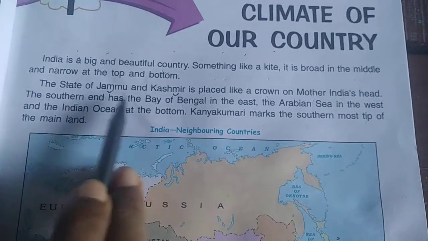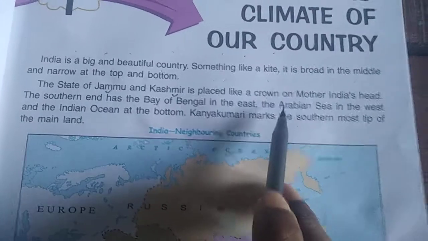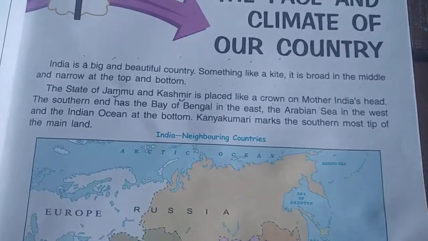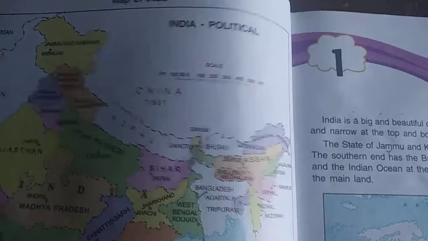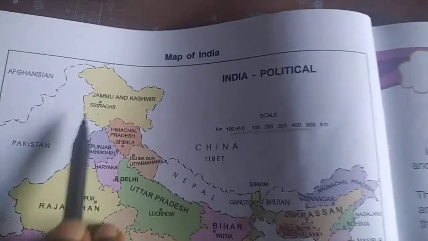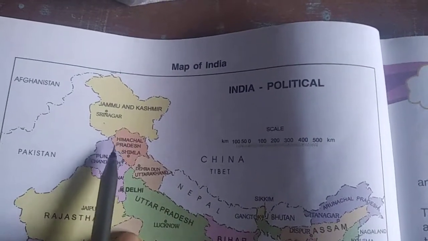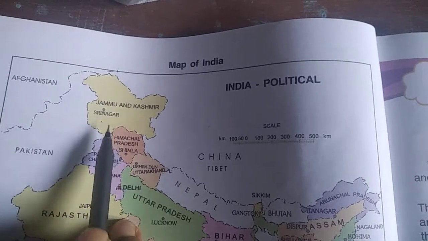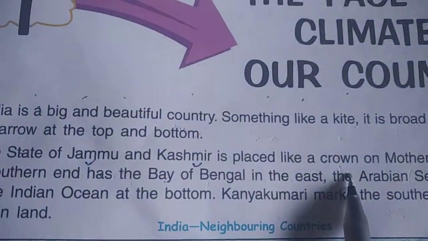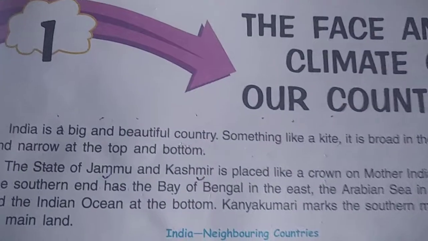The state of Jammu and Kashmir is placed like a crown on Mother India's head, because you can see in this map, Jammu and Kashmir is situated at the top of the map. Therefore, it is compared with a crown. Okay, clear? So again, come to the next line.